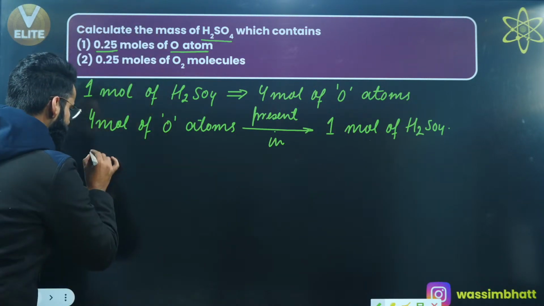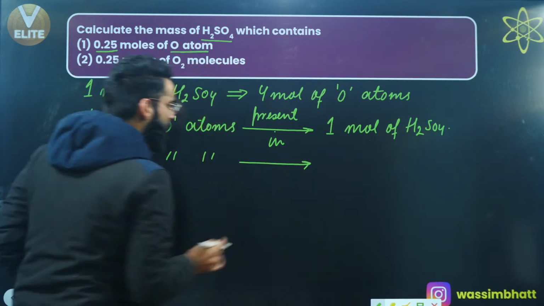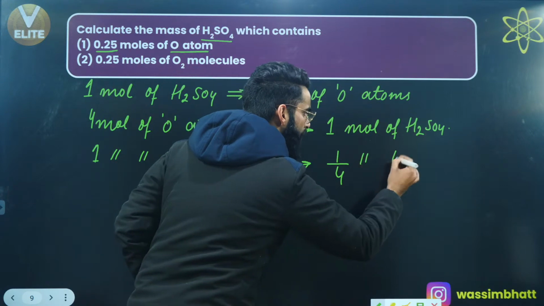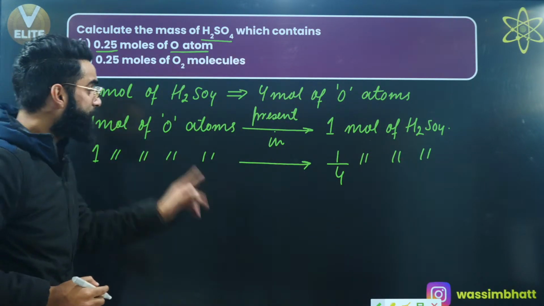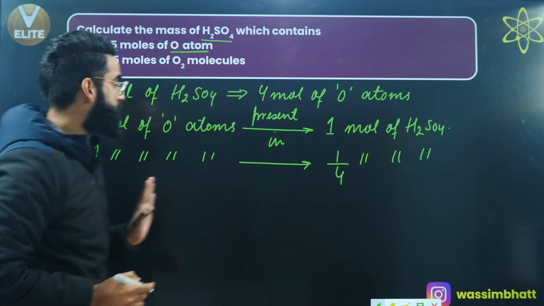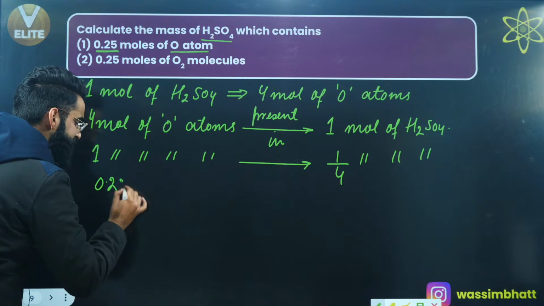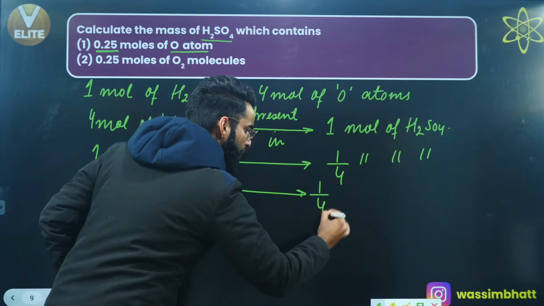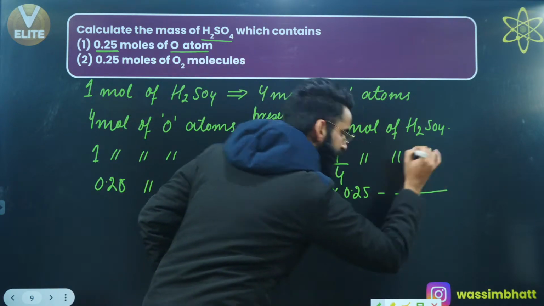If I ask you, what about 1 mole of oxygen atoms? I can say 1 mole of oxygen atoms will be present in 1 divided by 4 moles of H2SO4. If 1 mole of oxygen atoms is present in 1 by 4 moles of H2SO4, what about 0.25 moles of oxygen atoms? Can I say 0.25 moles of oxygen atoms will be present in 1 by 4 multiplied by 0.25 moles of H2SO4?